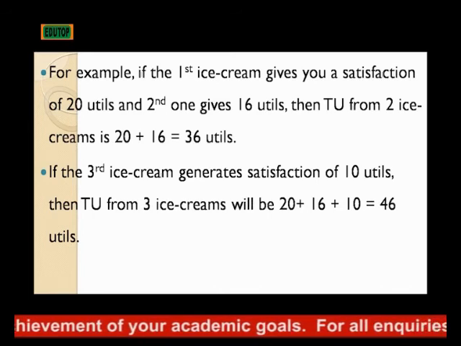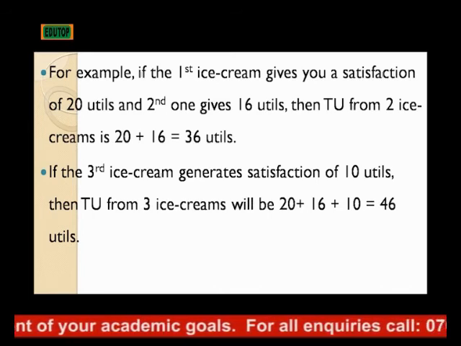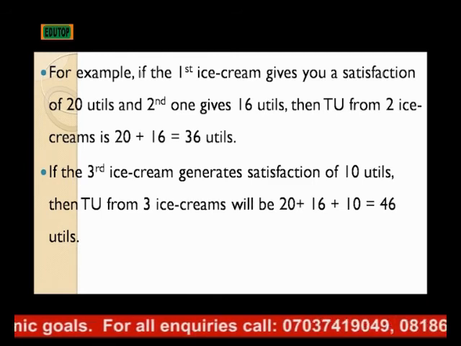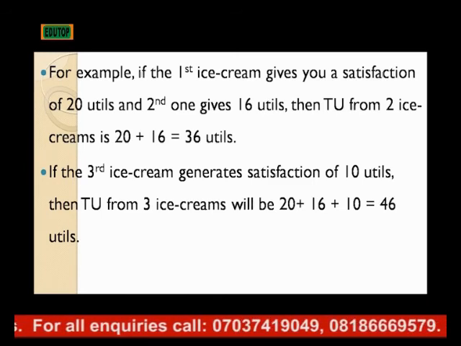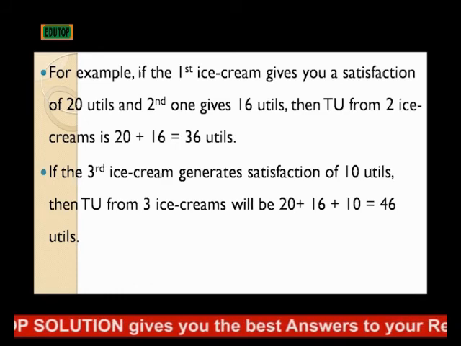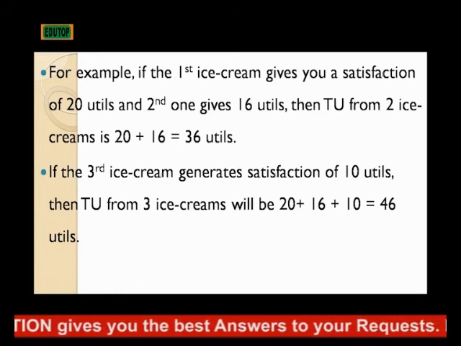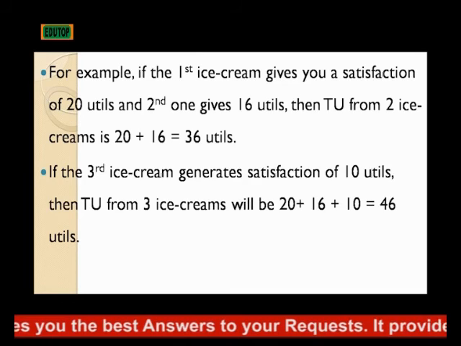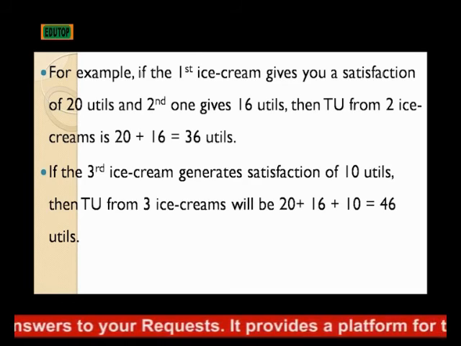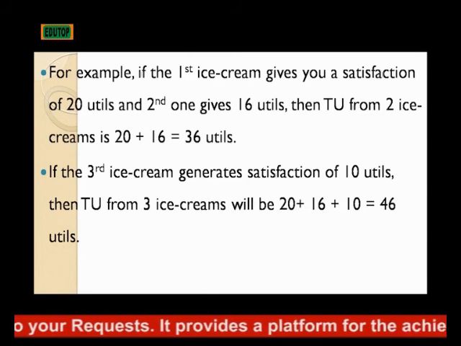The total utility of the two ice creams that such a student consumes at that point in time, one after the other, is the addition of the two. The first gives the satisfaction of 20 and the second gives the satisfaction of 16. The addition of the two will become 36. Therefore, in that case, 36 becomes the total utility of the ice cream that such a student consumes.